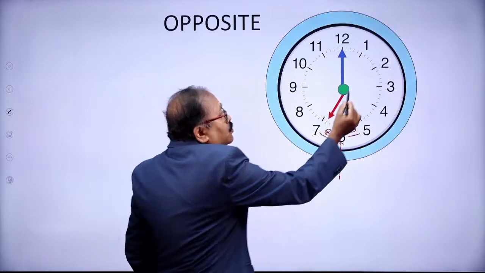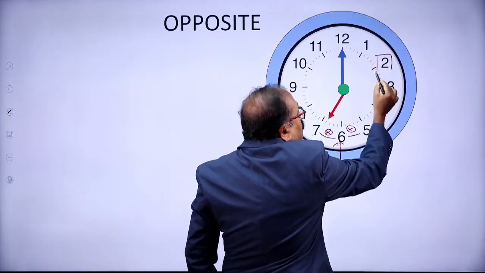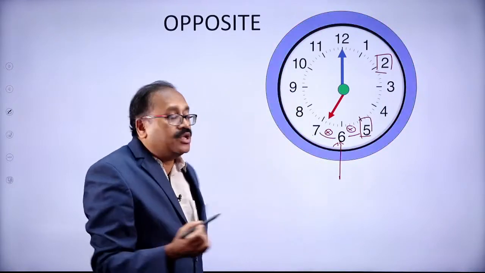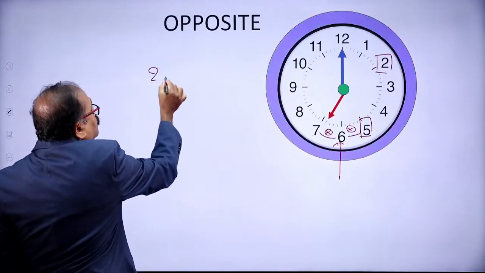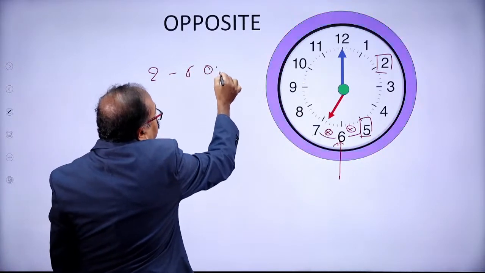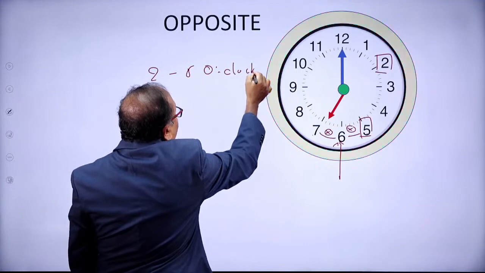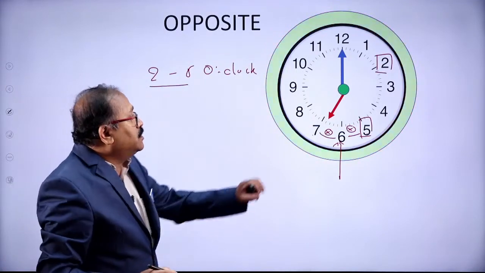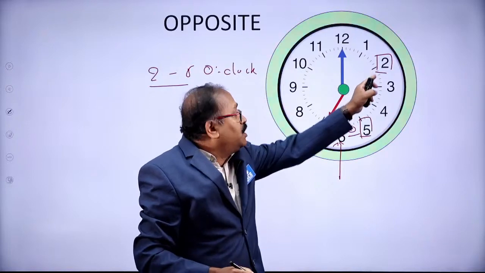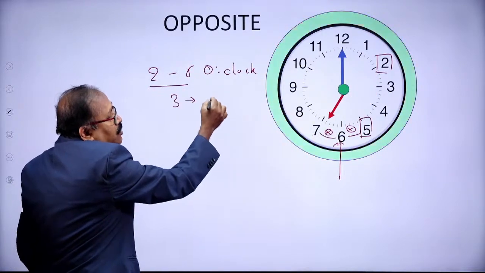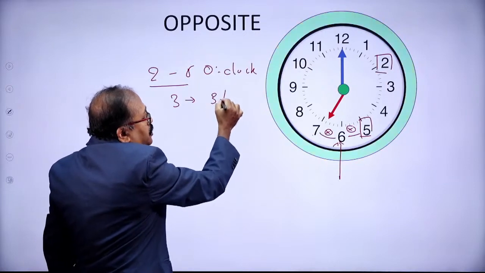Now if I ask you, from 2 o'clock to 5 o'clock, the hands will be opposite how many times? Then you will say, Narendra, that is in 1 hour, one time. So 2 to 5, that is 3 hours. The hands of the clocks will be opposite 3 times.